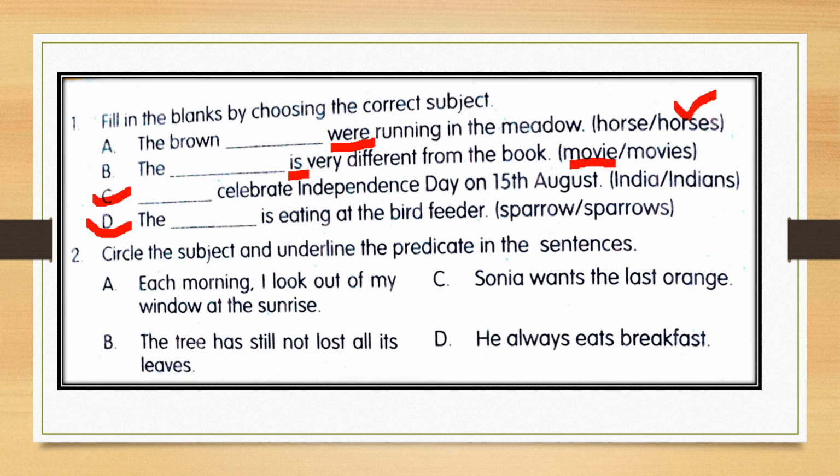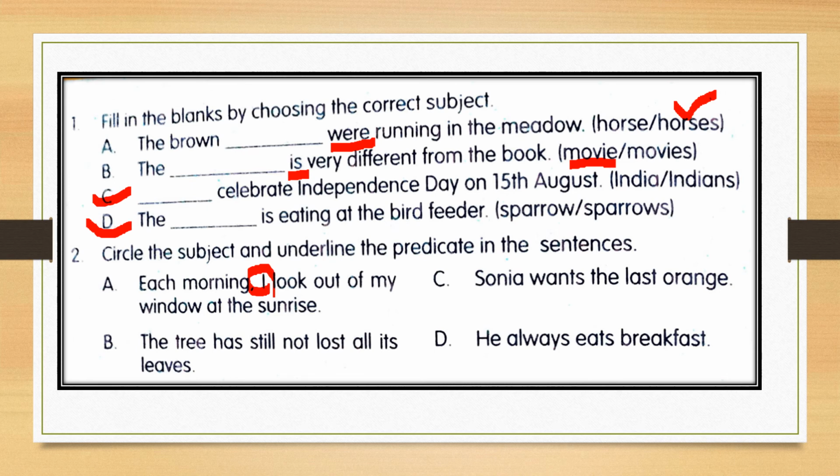So you have to find out the subject and predicate. When I look out of my window at the sunrise, okay, so the answer is each morning. Here the answer is each morning, but the thing is that this I is the subject.